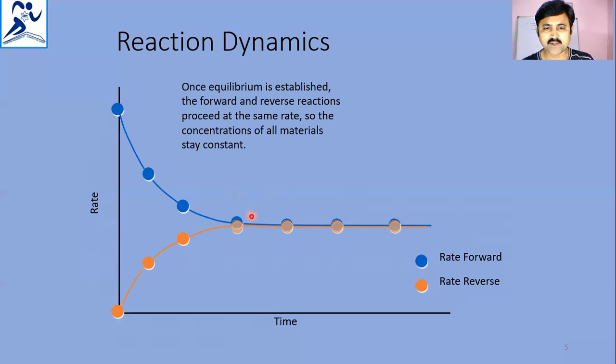So at these points, equilibrium is established. Once equilibrium is established, the forward and reverse reactions proceed at the same rate, so the concentrations of all materials stay constant.